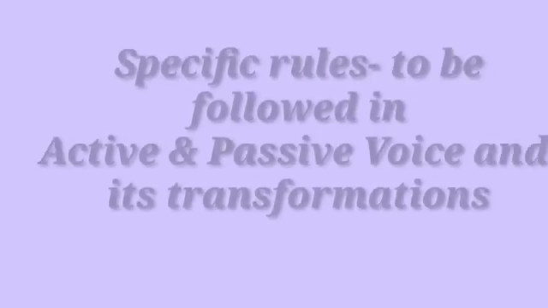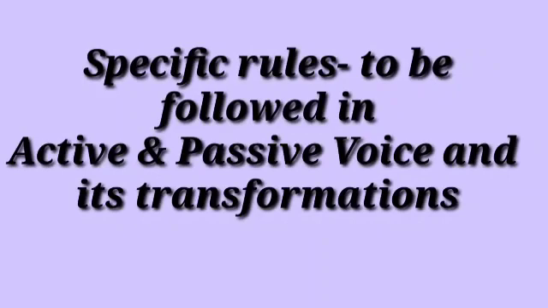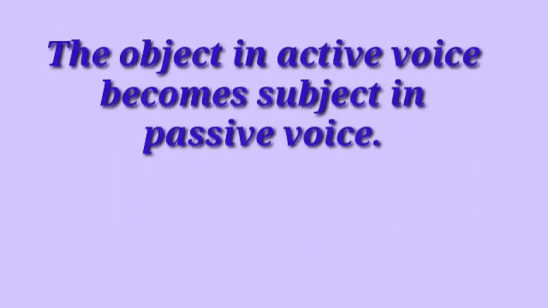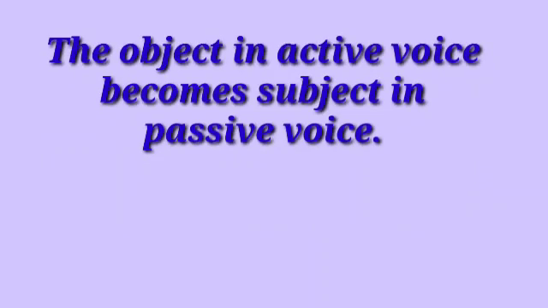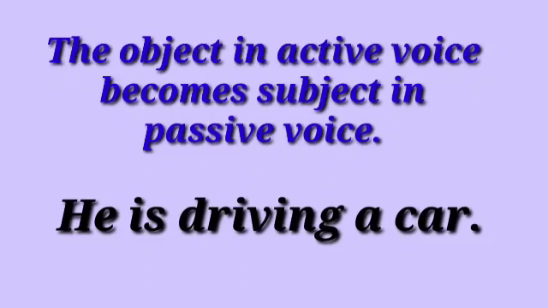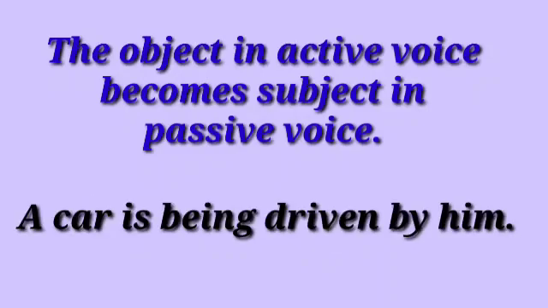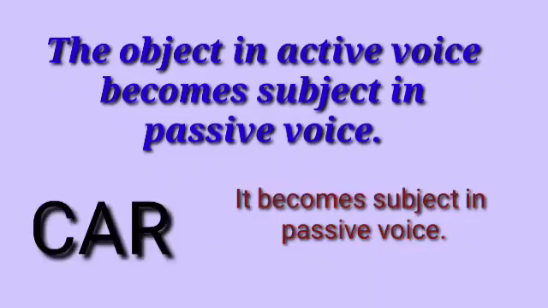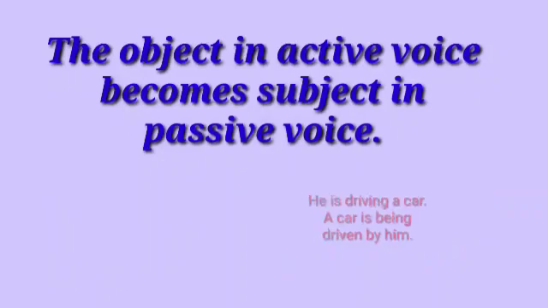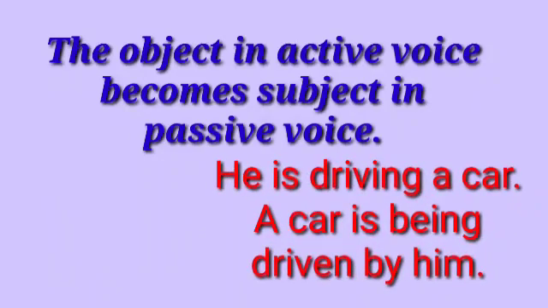There are specific rules which should be followed while changing the verbs from active to passive form. First one, the object of the verb in active voice becomes the subject in passive voice. Look at this example. He is driving a car. This is active voice statement. When it turns into passive form, a car is being driven by him. So, car in the active voice becomes the subject here. Object becomes subject. He is driving a car. A car is being driven by him.